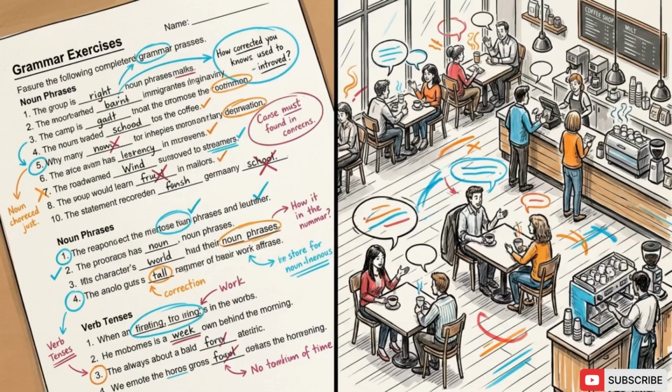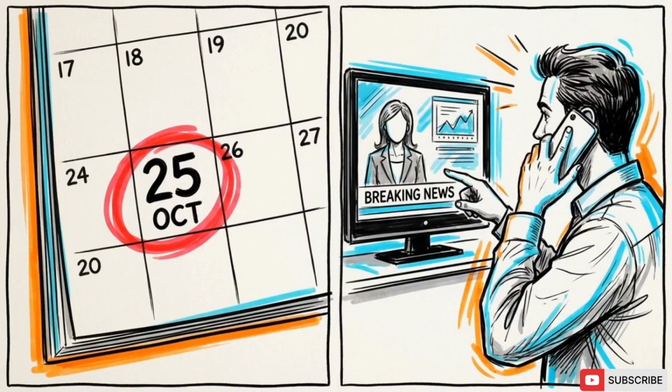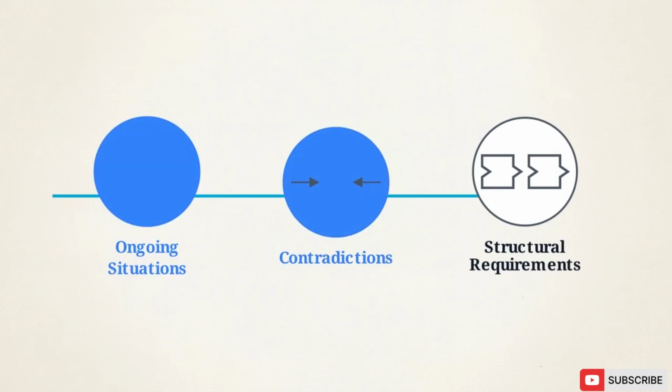This logic works for simple exercises, but it struggles to account for how we actually use the language to communicate in the real world. Following this rule as a strict law overlooks how English grammar functions to describe the current state of the world. Tense shifting is often a reflection of current reality. We can describe this as temporal truth-value anchoring. Understanding this involves looking at how we handle ongoing situations, contradictions, and the structural requirements of the verbs we choose.